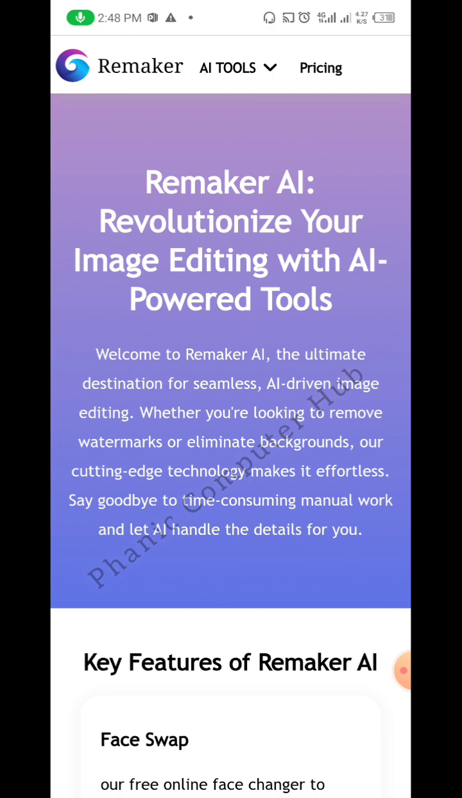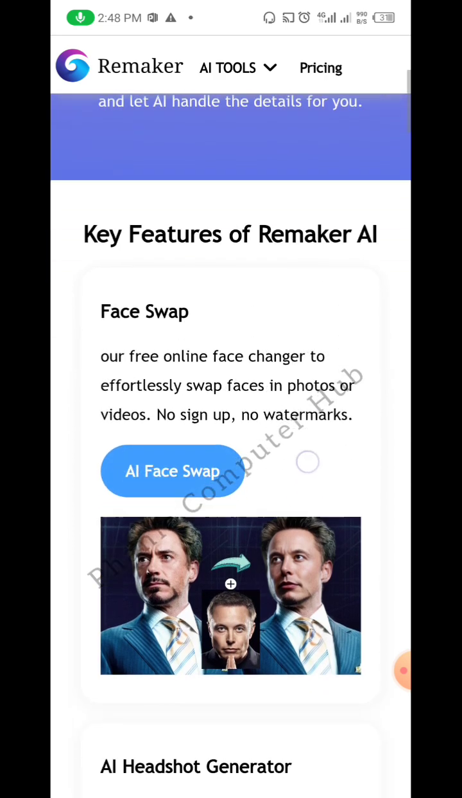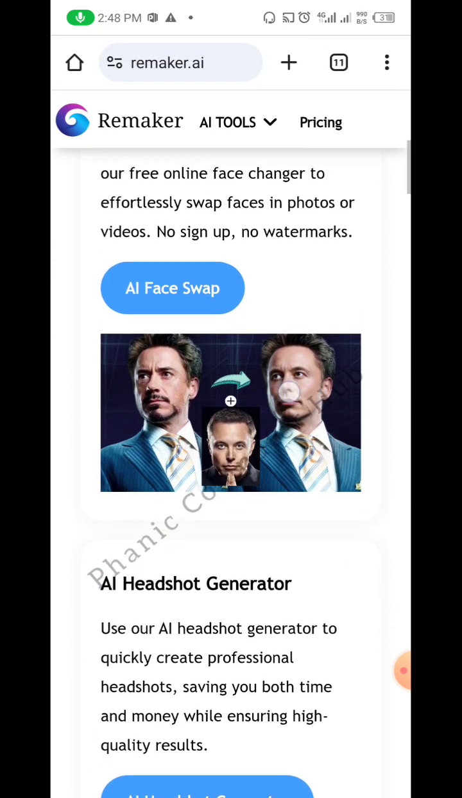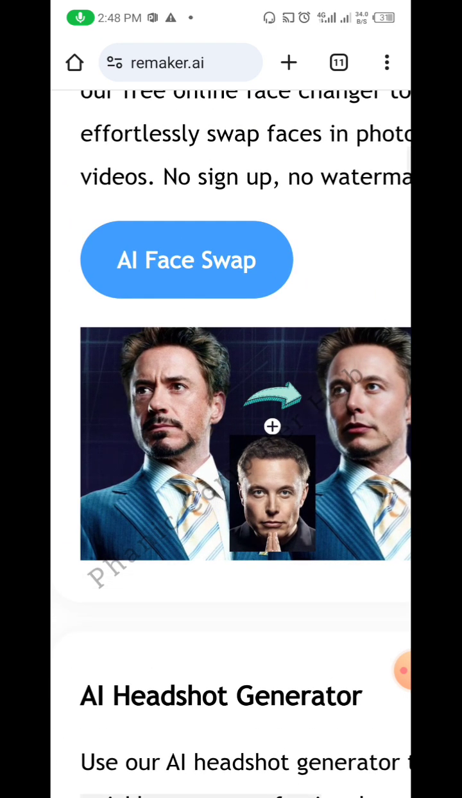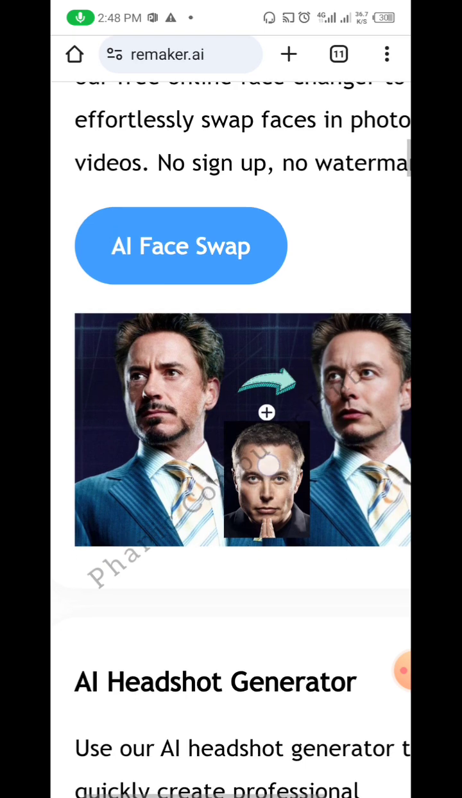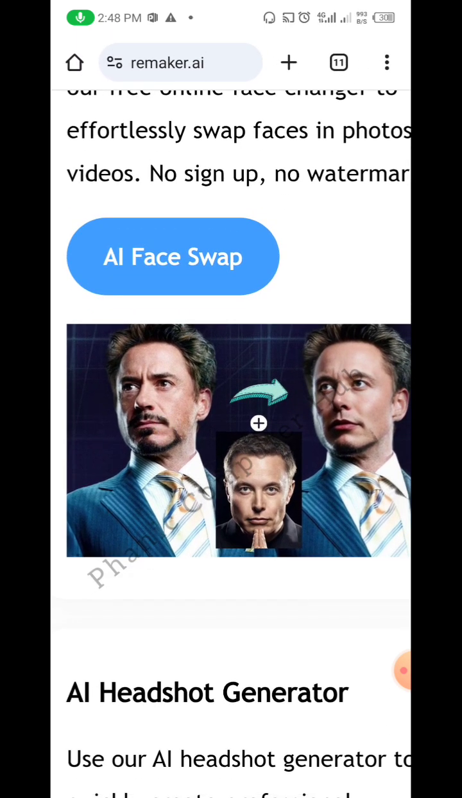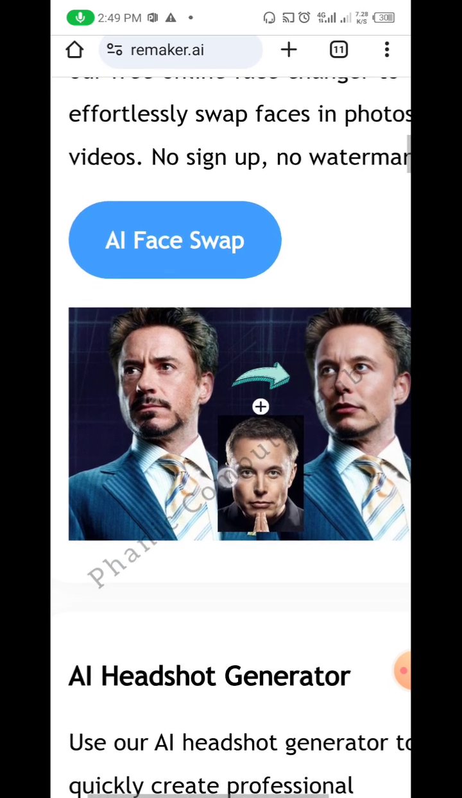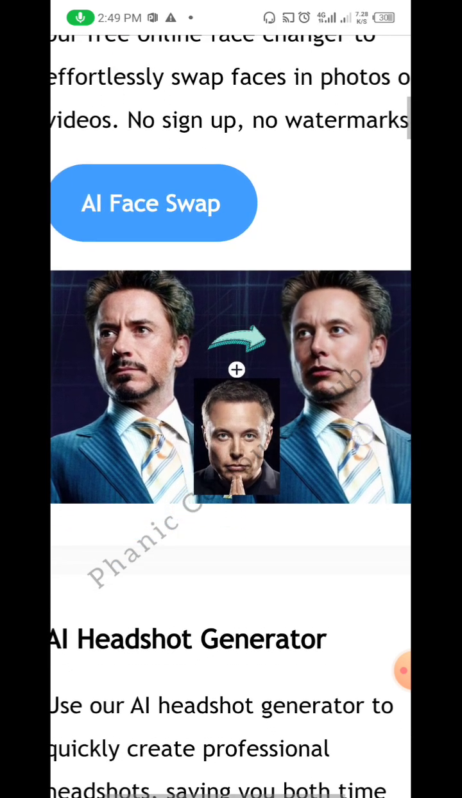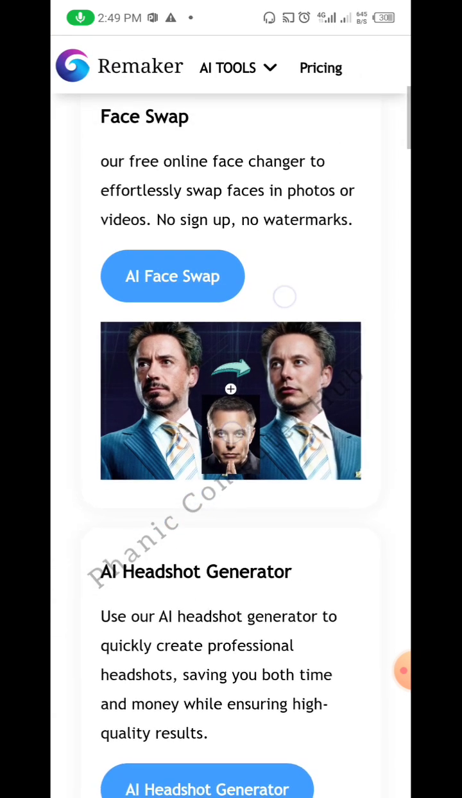So let's continue. This is Lemaka AI. I'll come down. Can you see this? I'm going to use AI swap. Let me zoom this a bit. Can you see this? This is Elon Musk. This is just a man on his own, but this man swapped his face with Elon Musk. Can you see now? He's the one seen here, but his face is now Elon Musk's face. So that is what we're going to do.